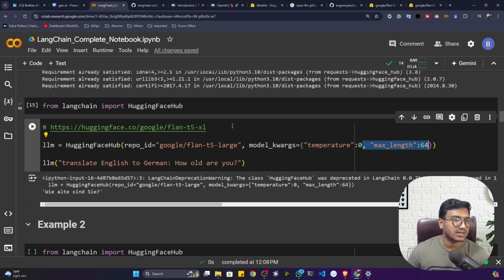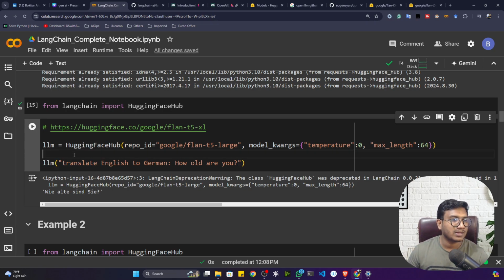Now see, this large language model we are using is not a very good one, but just to test, I'm using it. Going forward, we'll be using very powerful large language models, like the Llama model, Mistral model, Falcon model, Gemma model, we'll be using different models. But this is a very basic large language model, and I just wanted to show you as of now.